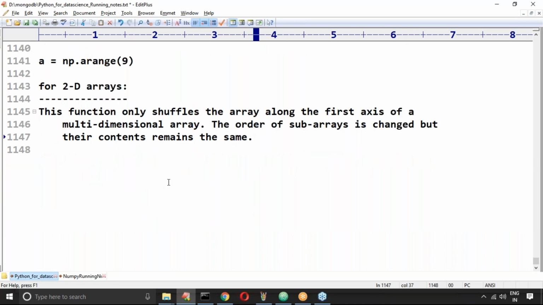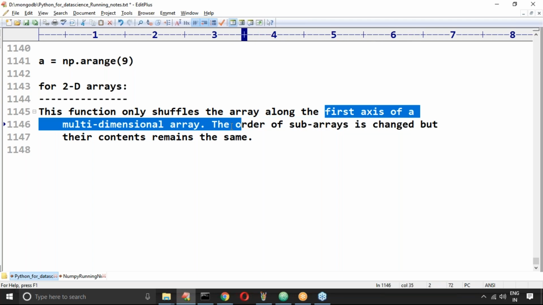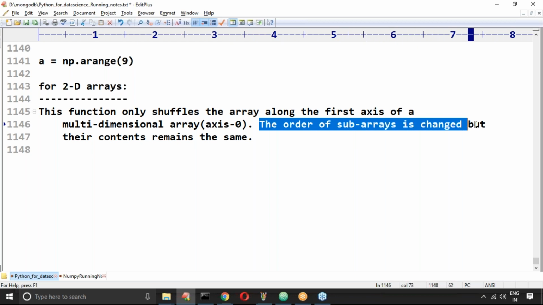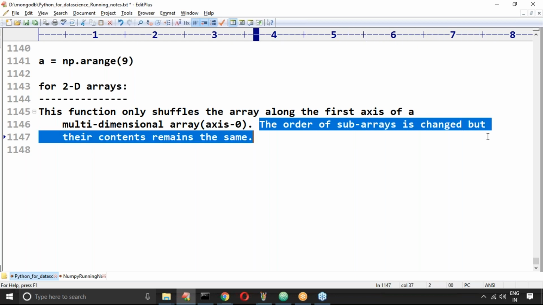This function only shuffles the array along the first axis of a multi-dimensional array. First axis means axis 0, only the first axis. Moreover, observe that the order of sub-arrays is changed, but their content remains the same.